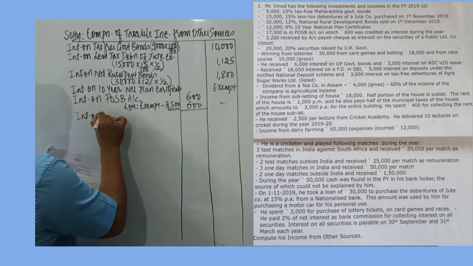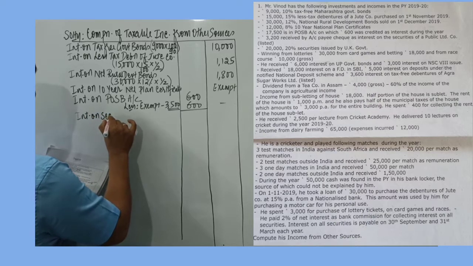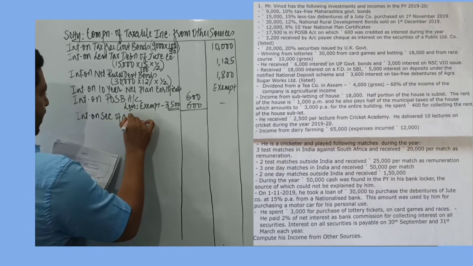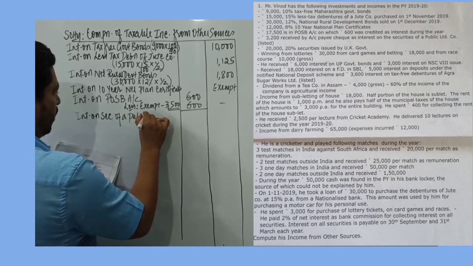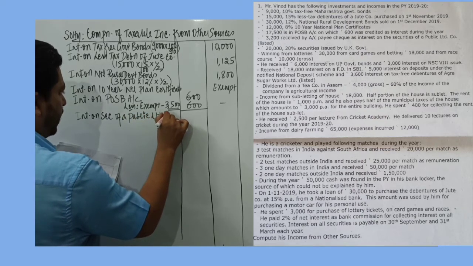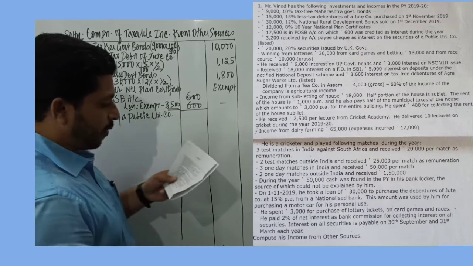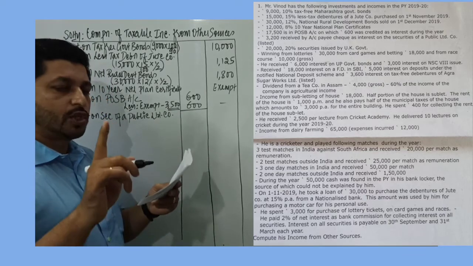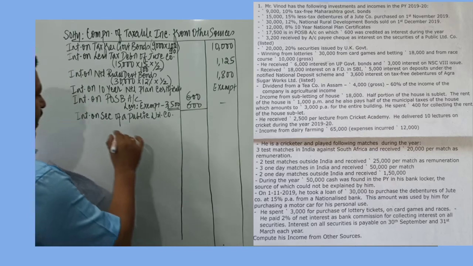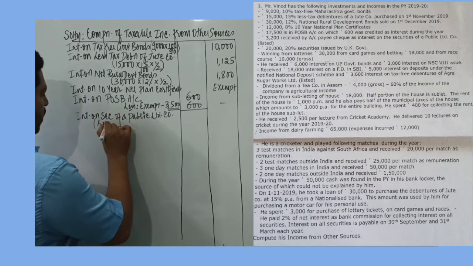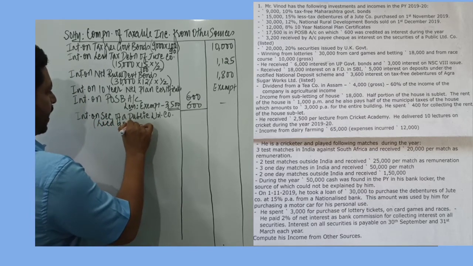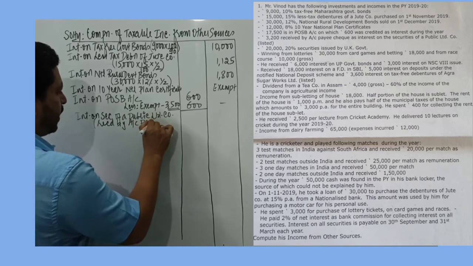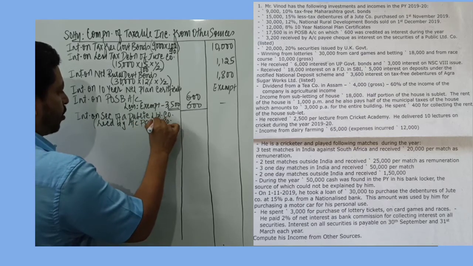Next, interest on securities of a public limited company. Now, an important point given in this problem is that it is received by account payee cheque. So I record over here, that's very important, received by account payee cheque, when the company is making the payment through account payee cheque.